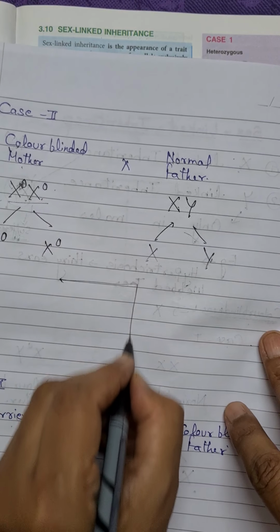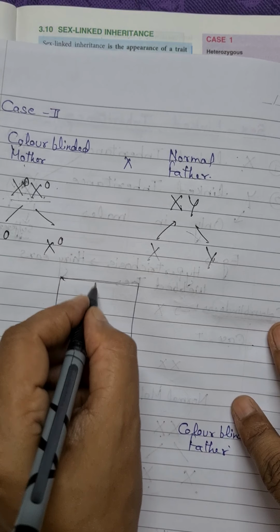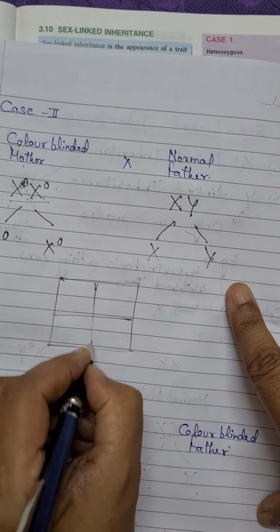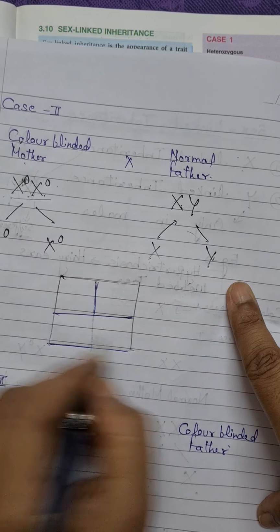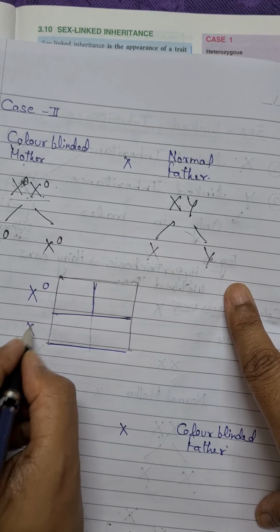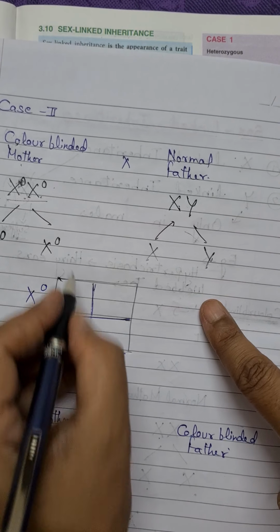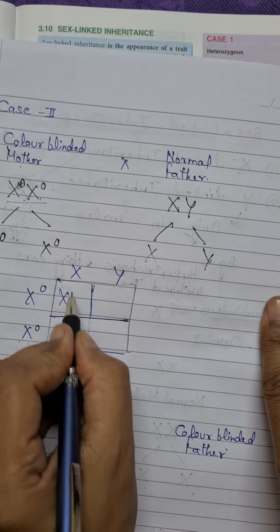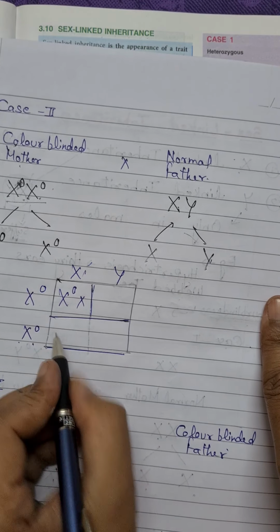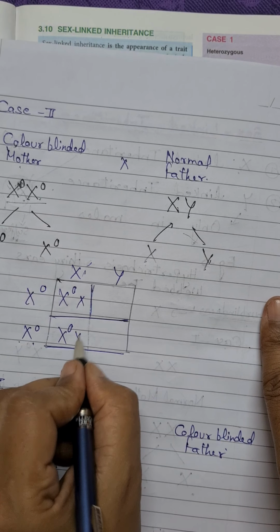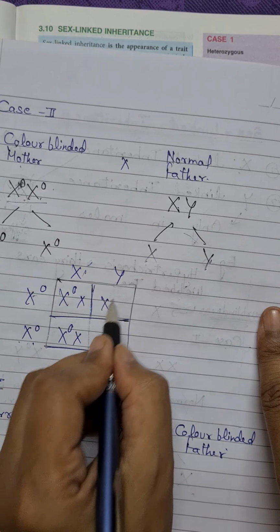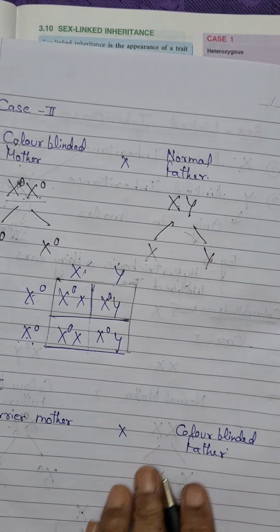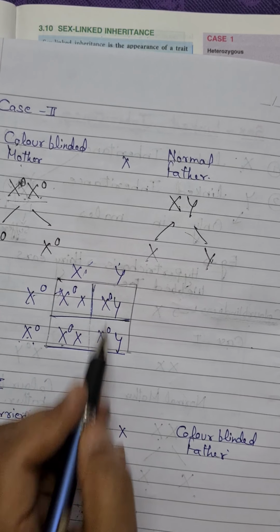Now the Punnett square for getting the possible combinations for the next generation. Writing the gametes of one parent here and the other here. Just cross multiply them. X0 X, here also X0 X. Here X0 Y, X0 Y. Now again two daughters, two sons.